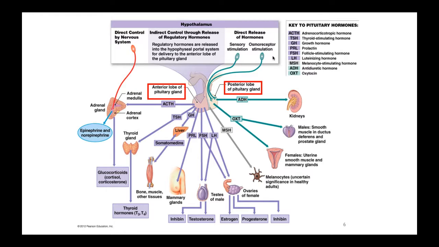That's oxytocin. Oxytocin affects the male reproductive system as well at the vas deferens or the ductus deferens. It makes it contract during ejaculation.